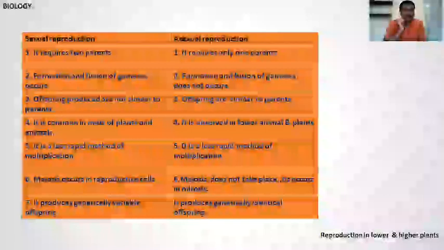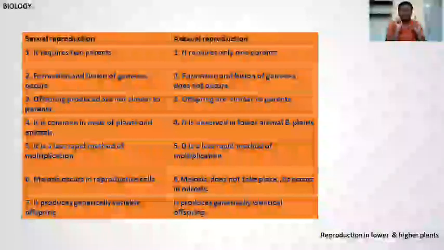Next point, meiosis. Meiosis occurs in reproductive cells. In sexual reproduction, germ cells or reproductive cells develop and divide meiotically to produce new offspring, because the formation of gametes and the fusion of gametes is a process held by meiosis.